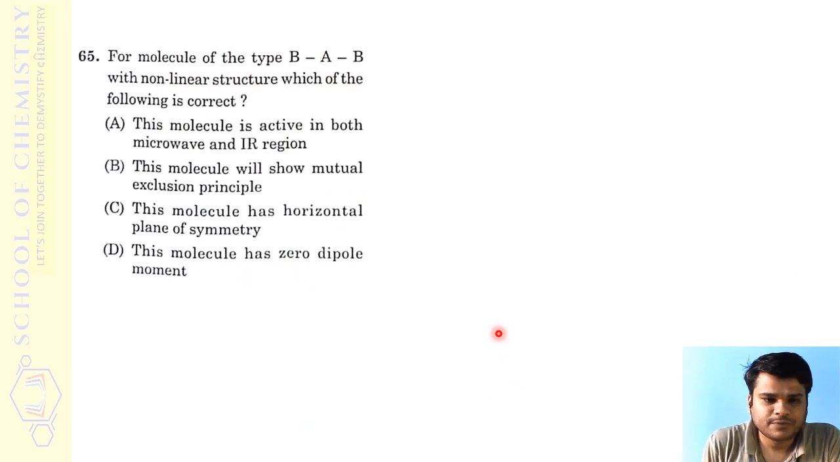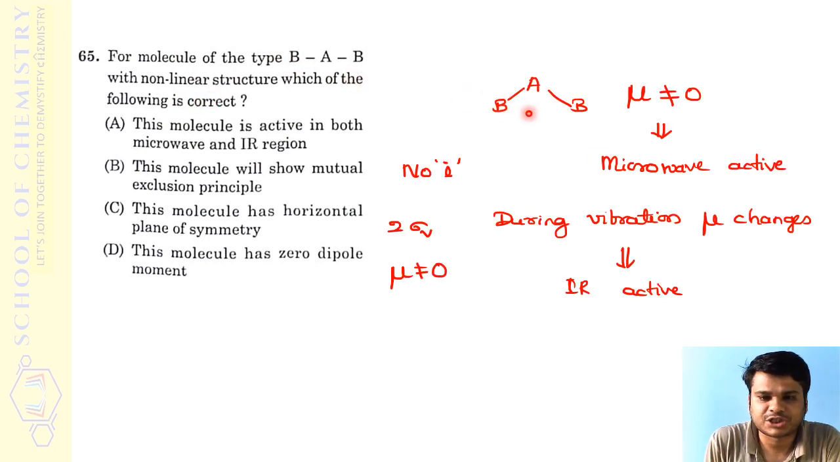So the first question was simple enough. It was based on the knowledge of vibrational activity and rotational activity, that is IR and microwave activity, for the molecule BAB, which they say has a non-linear structure. Non-linear means it should be a bent, angular structure for the molecule BAB, just like the water molecule.